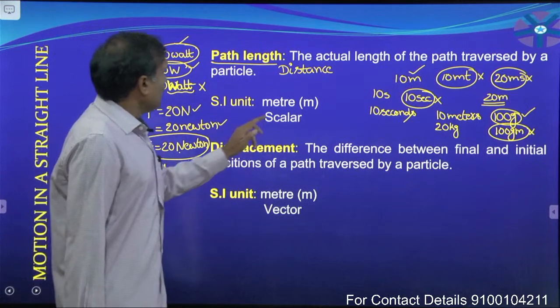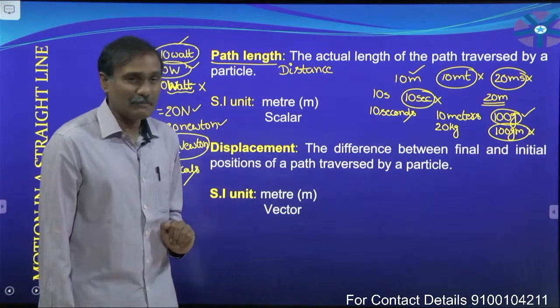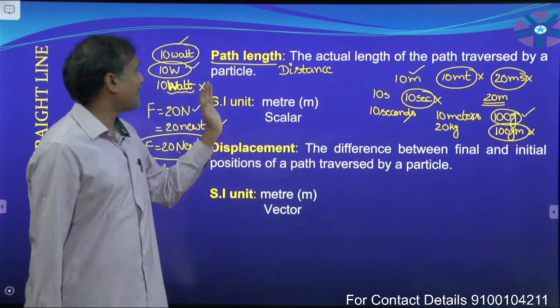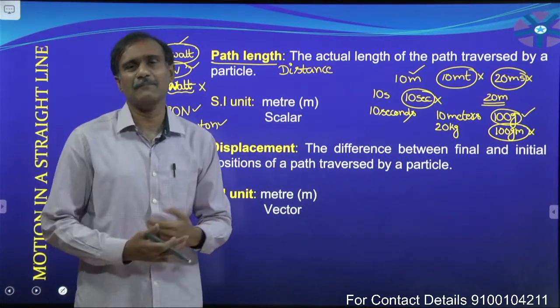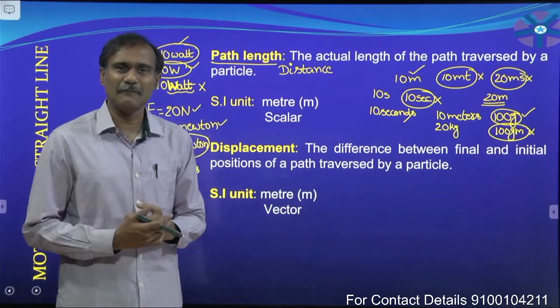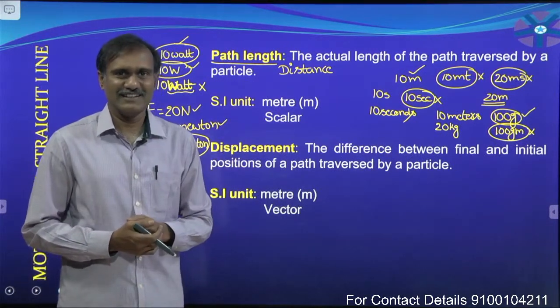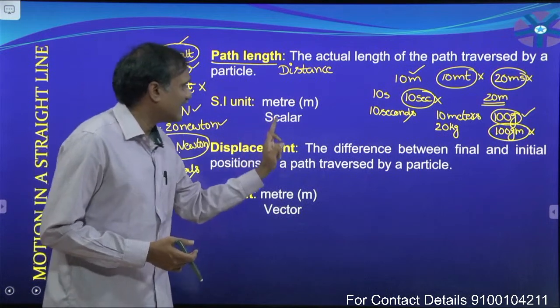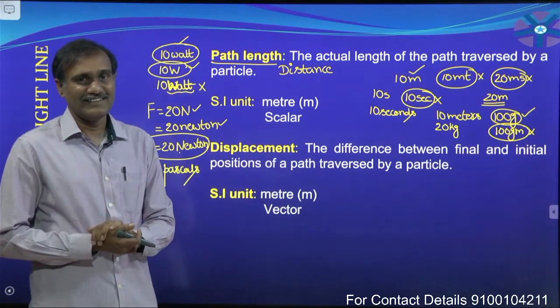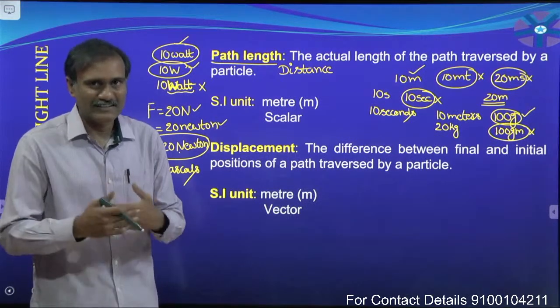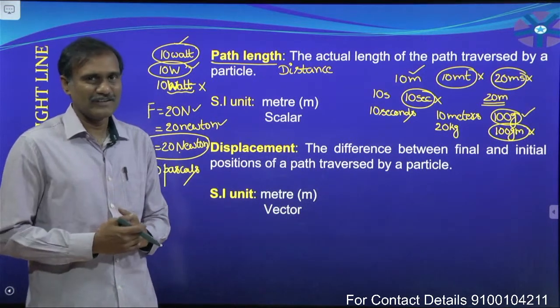Okay. What is meant by the path length? Actual length of the path traversed by a particle, or travelled by a particle, we call it path length. What is its SI unit? Meter. And it is a scalar quantity. That path length is a scalar quantity. I will describe that scalar a little later.